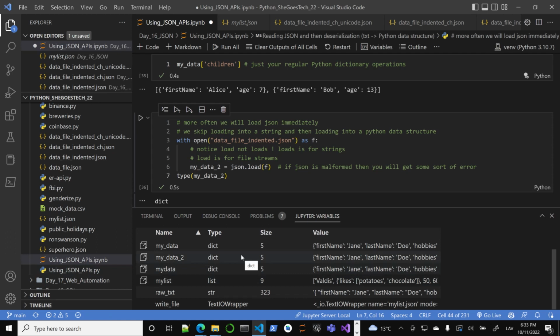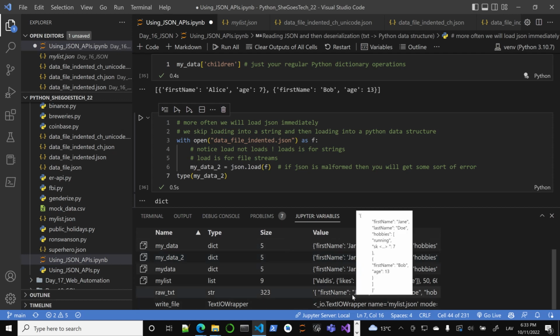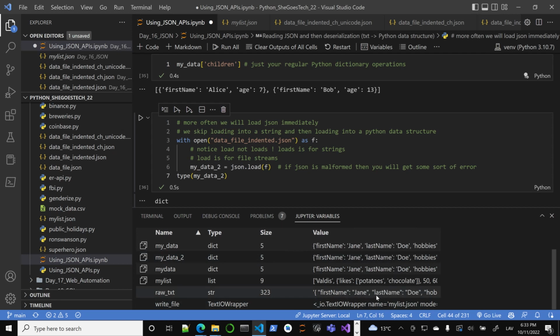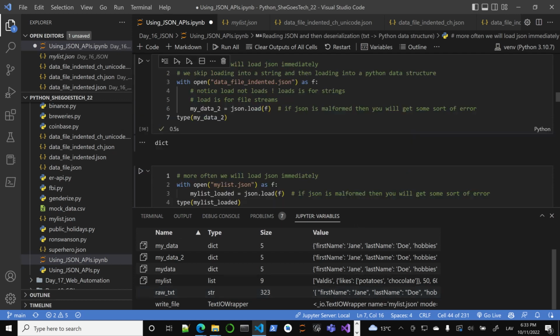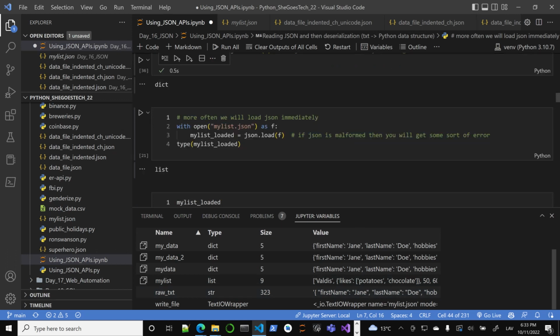It would be a real shame to work all the time with pure strings. You don't have your access methods, you don't have your index methods, you have a string and you have to find your first name. I mean, it's theoretically possible if it's not invalid JSON, but that's the purpose of JSON: you have a machine parse it into some data structure on which you can use your cool methods. So that's how we do it. We load it directly.